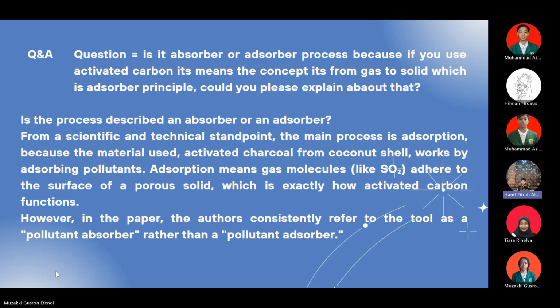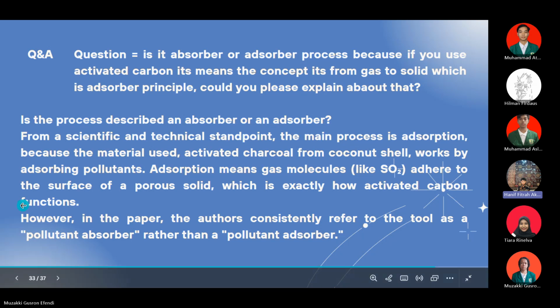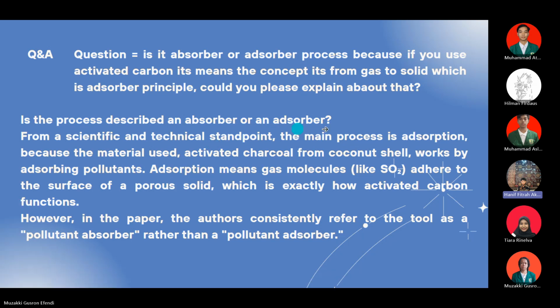Adsorption means gas molecules like SO2 adhere to the surface of the porous solid, which is exactly how activated carbon functions. However, in the paper, the author consistently refers to the tool as a pollutant absorber rather than a pollutant adsorber. So we will check some possibilities why the author did that. Next slide, please.